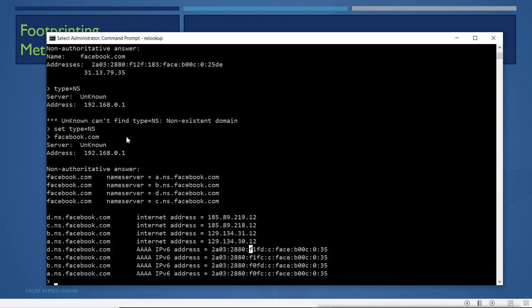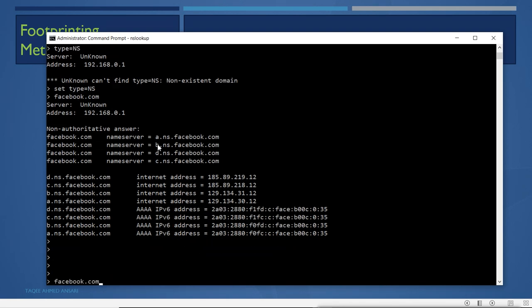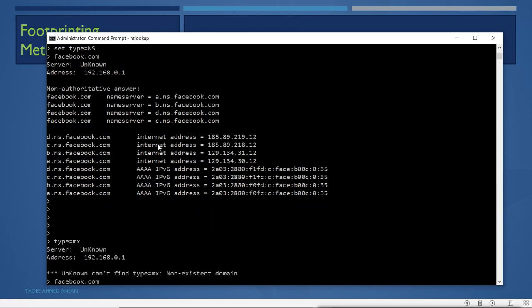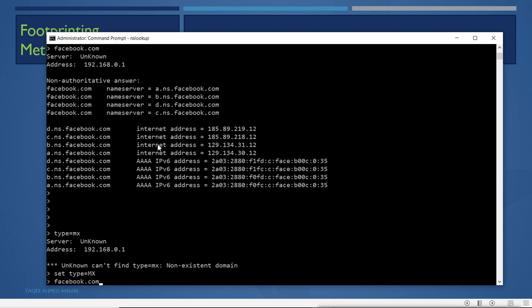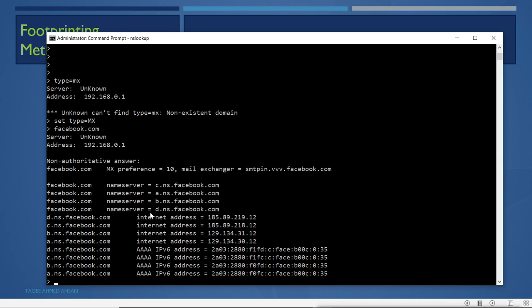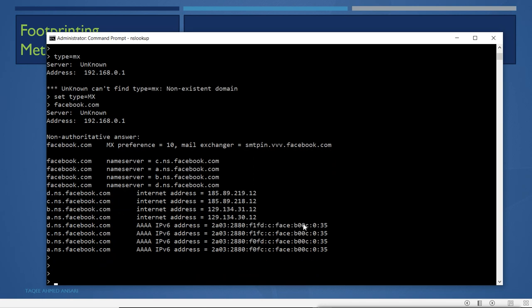If I want to check, for example, MX records, the mail servers, I set type=MX, and then when I give the domain name, it will show me the MX records also. This is the MX record and this is the mail server of Facebook. So we just type set type, mention which type of record we want to get, and then mention the domain name to get the records.